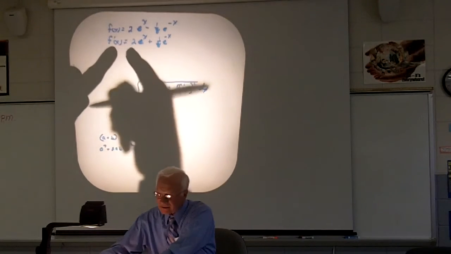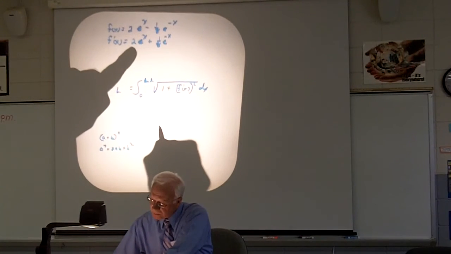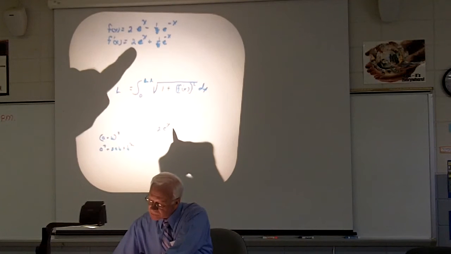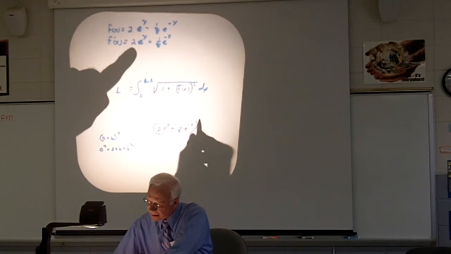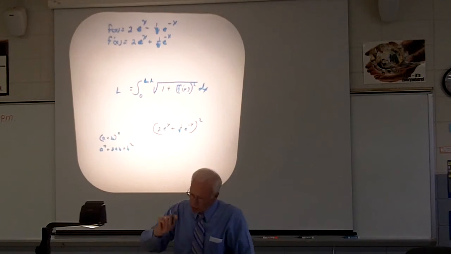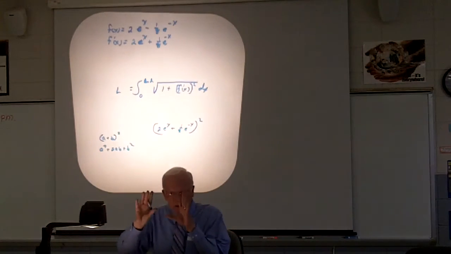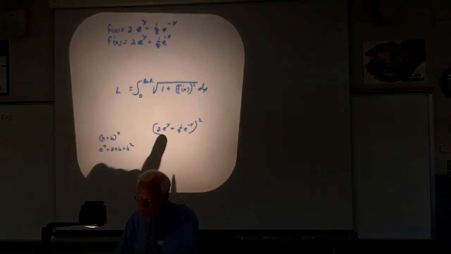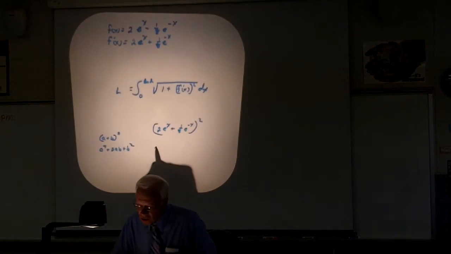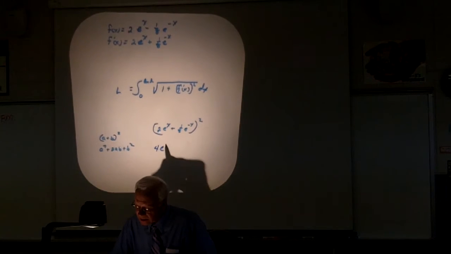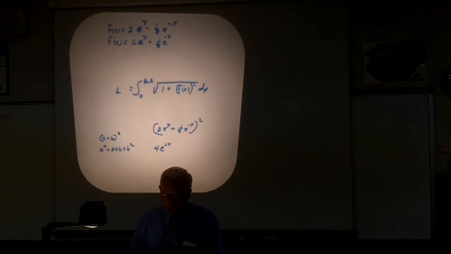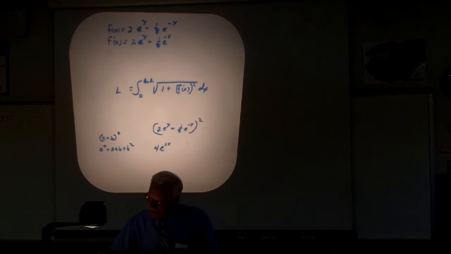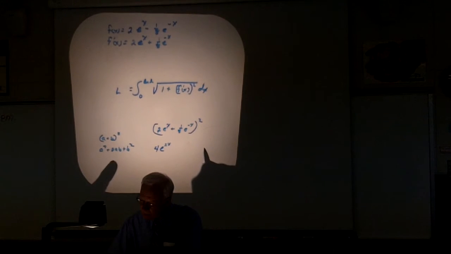Well, we're going to go back to that today, and we're going to square this: 2e to the x plus 1 over 8e to the negative x. Square that. I don't know if you can go this fast. If you need me to slow up, I will. Otherwise, I'll really rip through this. I need this term squared, so this is going to be 4e to the 2x. Now I'll square the back end next, and I'll do the middle one in a minute.